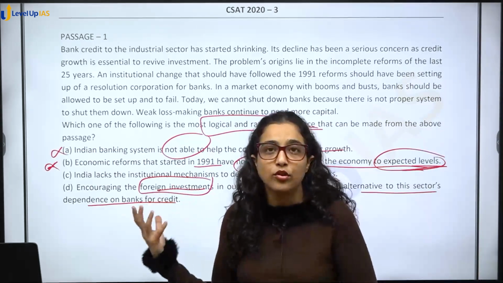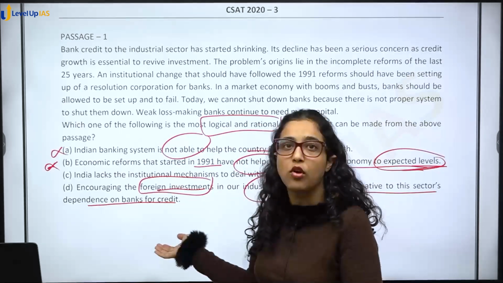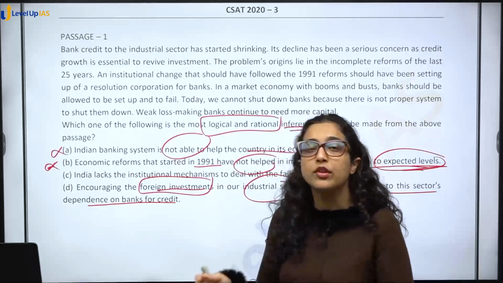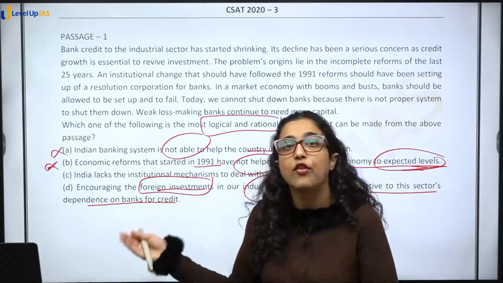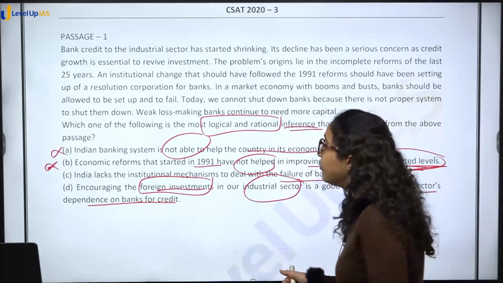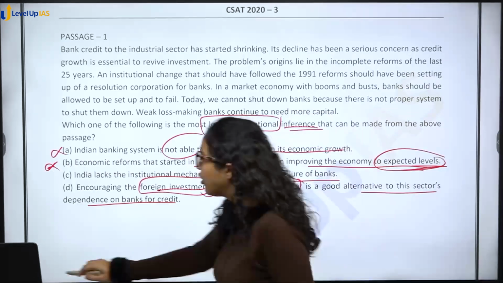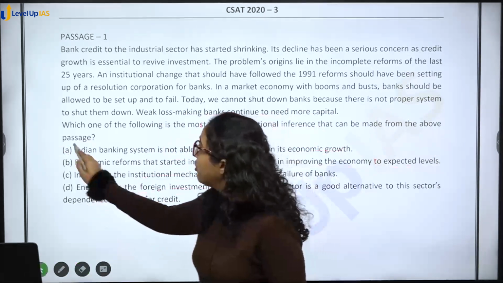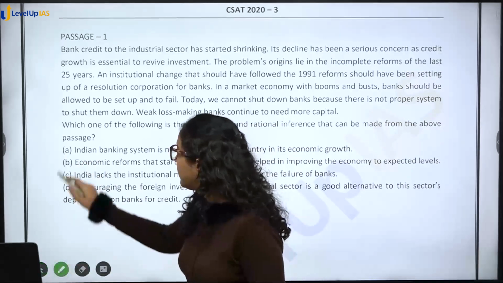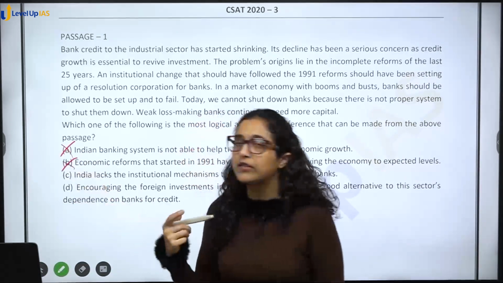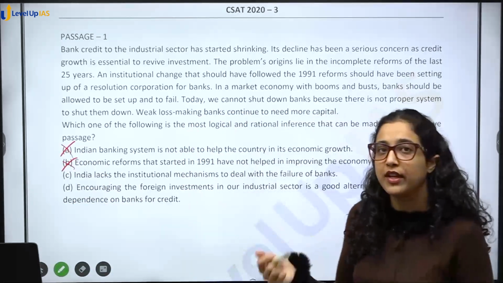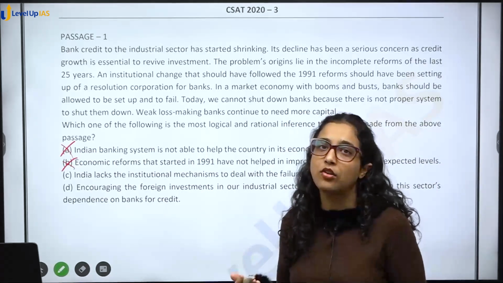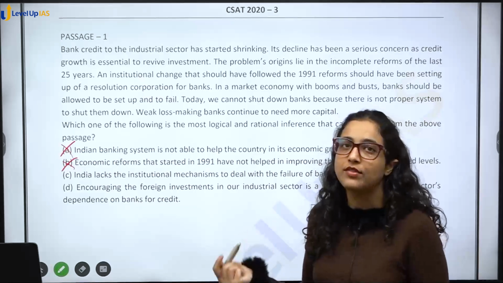Banks are the backbone of our financial economy, right? Of our economy. You need that. So you cannot replace it with foreign investments, right? Because obviously foreign investments are not as reliable as our own banking system. So A and B, we can say that they are incorrect. C and D we were seeing, but mostly we are favoring C instead of D, because in D we can still find a contradiction, but C is very correct.